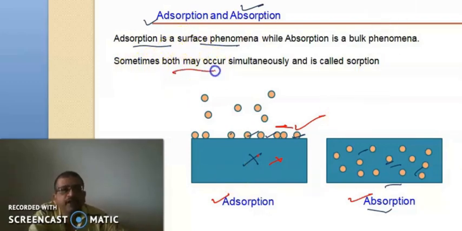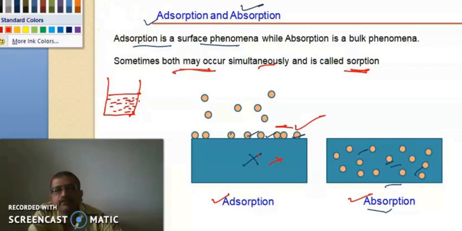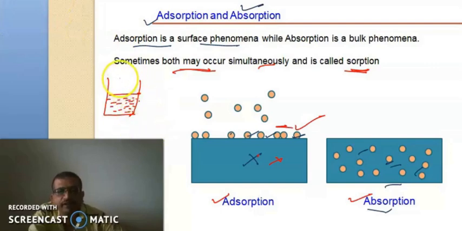Sometimes both absorption and adsorption may occur simultaneously, and that is called sorption. We can see this when we put a chalk in a solution containing, say, ink. Say a red ink is present, and in that red ink we place a chalk. We cannot show a white color here, so I will show it with a slightly different color. Say this color, if this is our chalk.